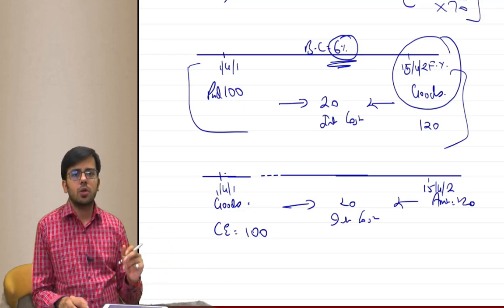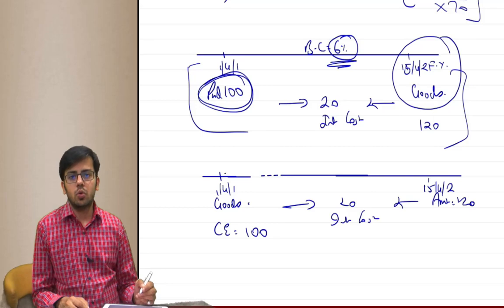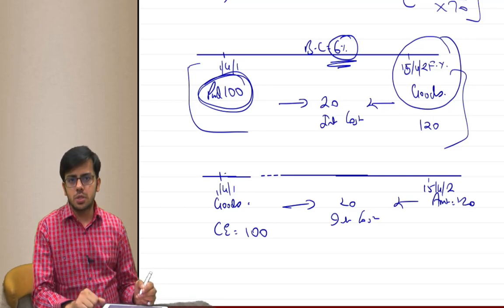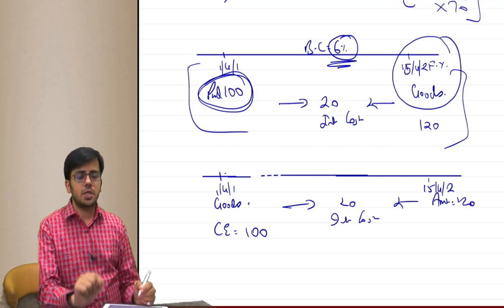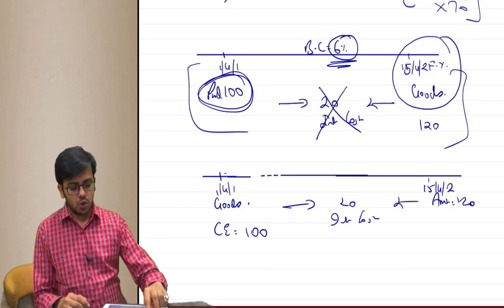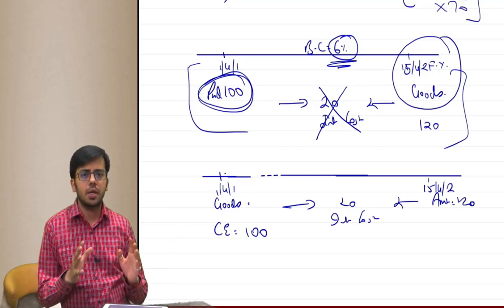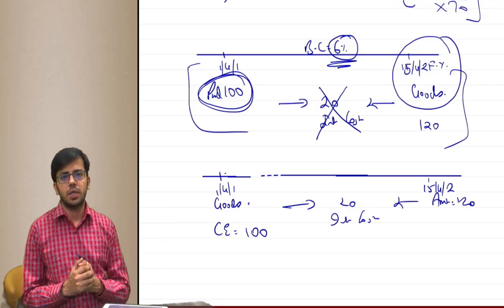But if you know the borrowing cost is 6%, we consider 100 to be a loan because we have not given goods, and 6 to be interest cost, and not 20. So 106 is the revenue to be recognized. Okay, 106 will be the revenue to be recognized.